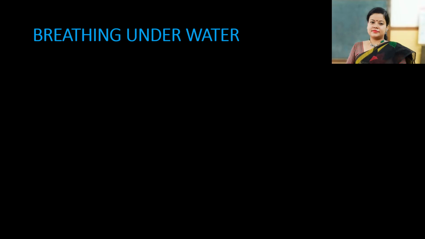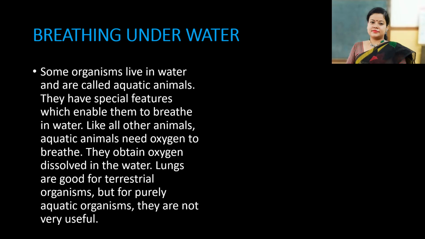Breathing under water. Some organisms live in water and are called aquatic animals. This you know. They have special features which enable them to breathe in water. Like all other animals, aquatic animals need oxygen to breathe. The oxygen they obtain is dissolved in water. Lungs are good for terrestrial organisms, but for purely aquatic organisms, they are not very useful. So what we have gathered is that aquatic organisms need to take oxygen that is dissolved in water.